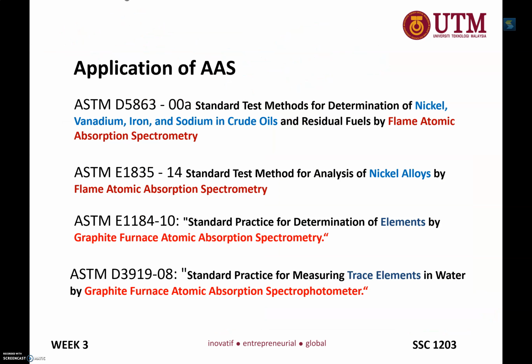These are the standard methods stipulated in ASTM, and you can also find them in AOAC methods. It means that atomic absorption spectrometry is well accepted for the past 40 or 50 years, and is still being used.